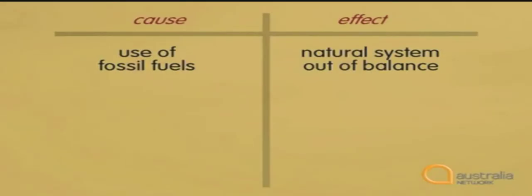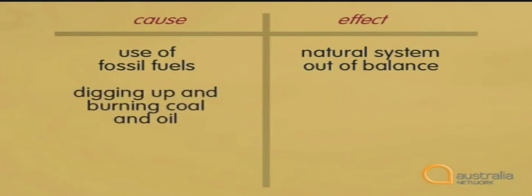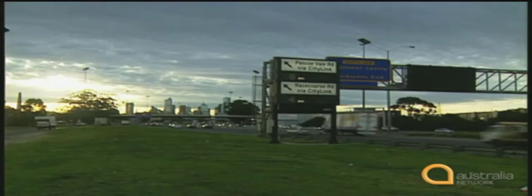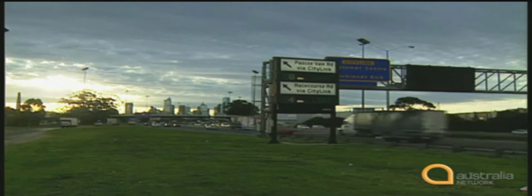So the natural system has been put out of balance by people digging up and burning coal and oil. This releases gases into the atmosphere. Coal and oil are fossil fuels. So if we go back to the table of cause and effect, we can say that digging up and burning coal and oil is another cause. See if you can hear another effect. The main problem is our use of fossil fuels.